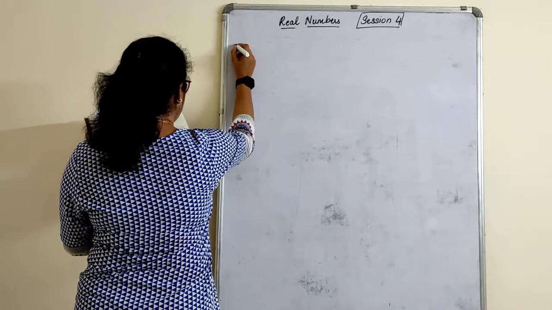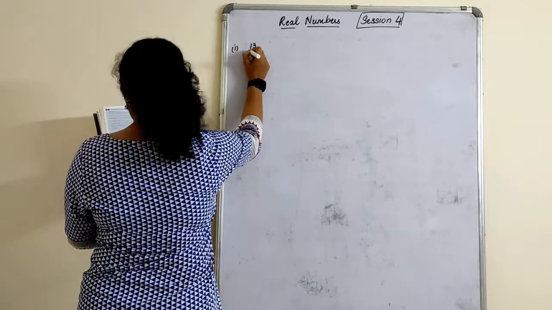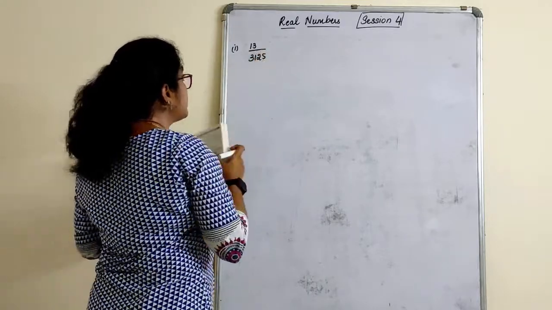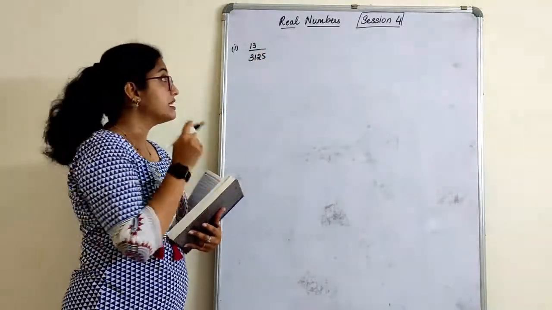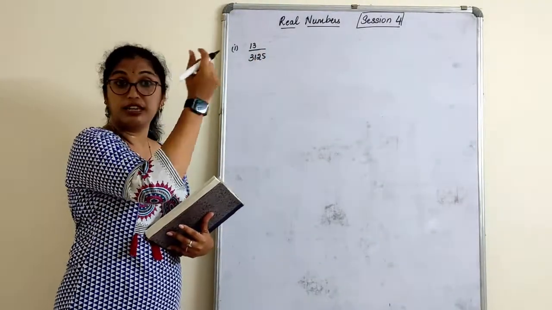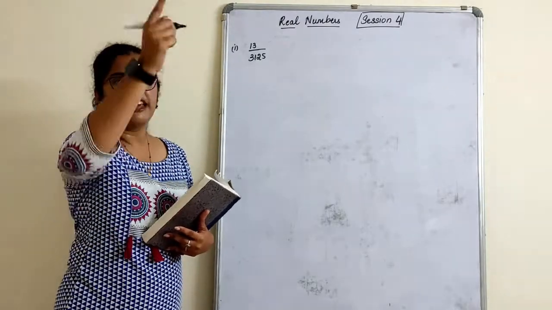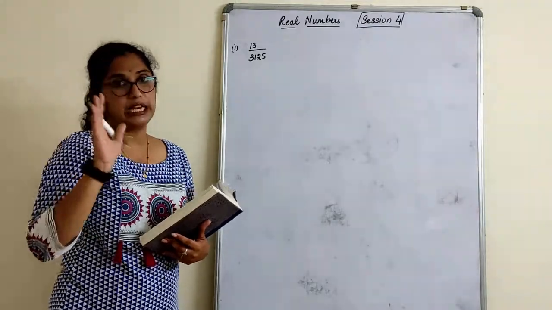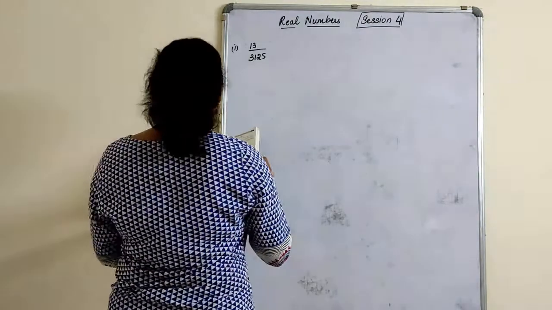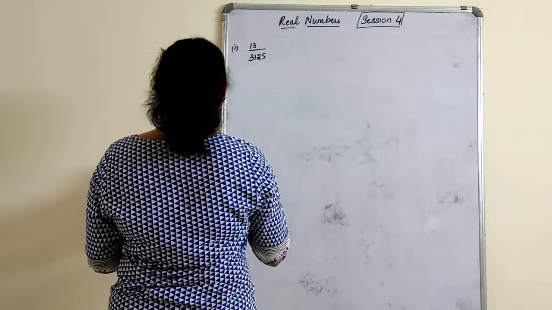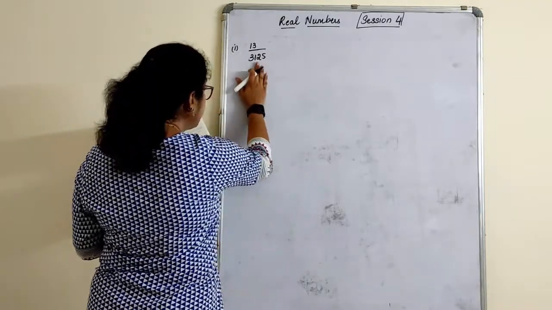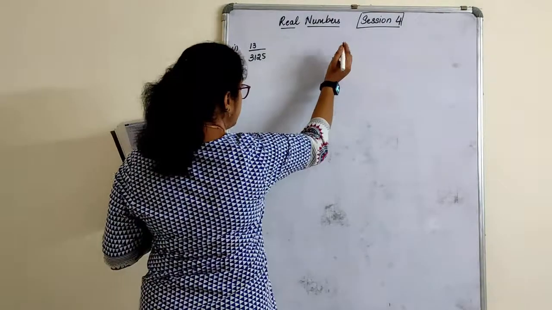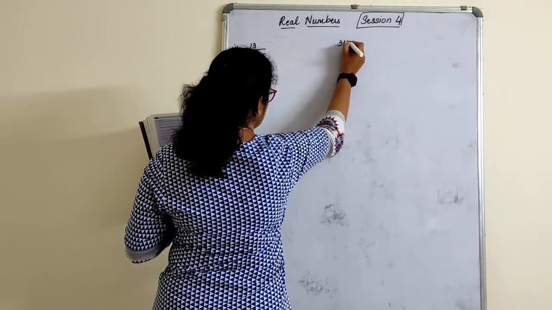First one, 13 upon 3125. Our first and foremost step is to simplify the given rational number to its simplified form. If you can cancel it and bring it to the lowest form, do it. If not, leave it. Here you can't do anything in this question. So first of all, 3125. This is all done in the working column. 3125 you have to factorize.